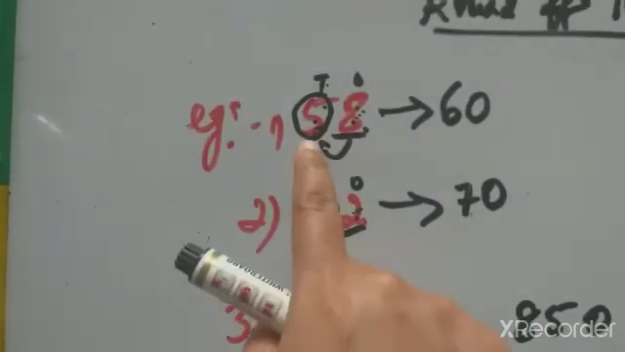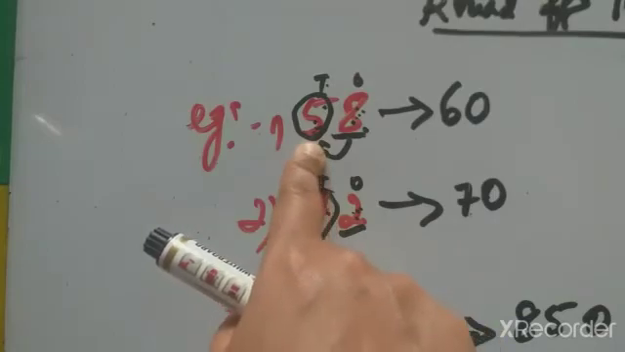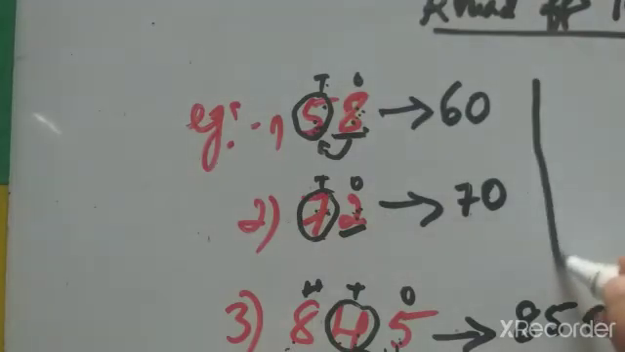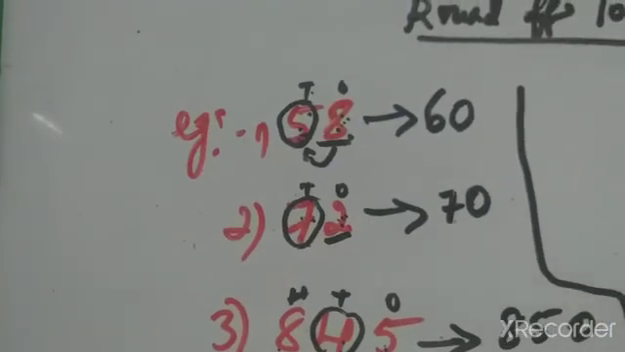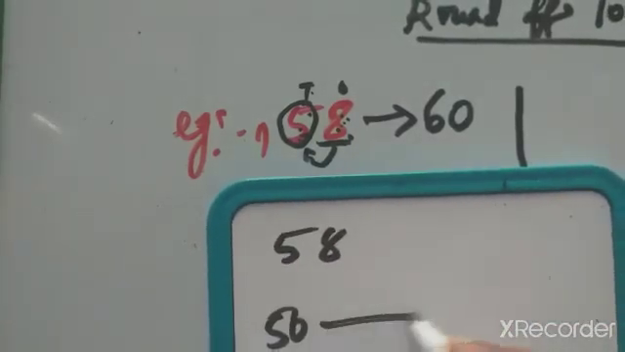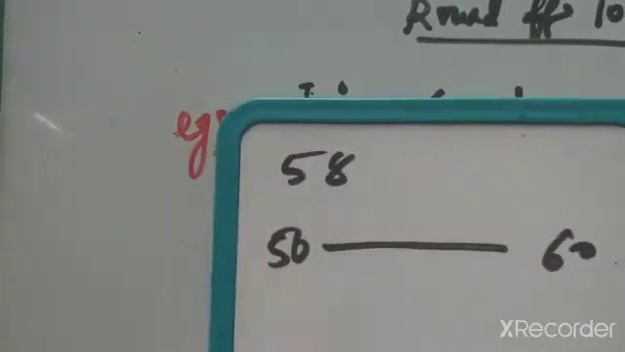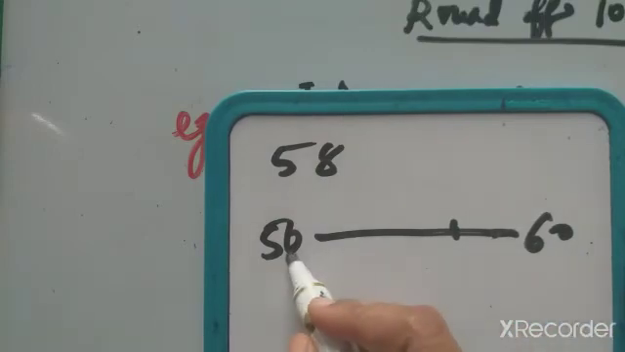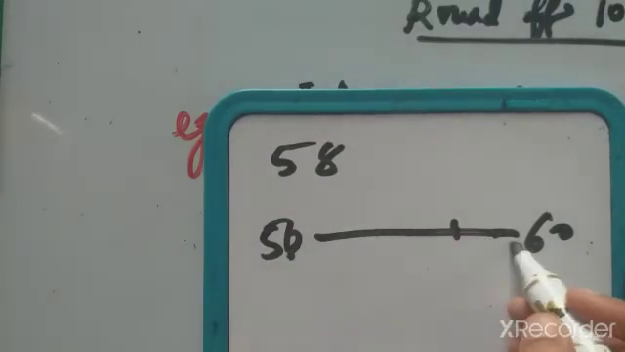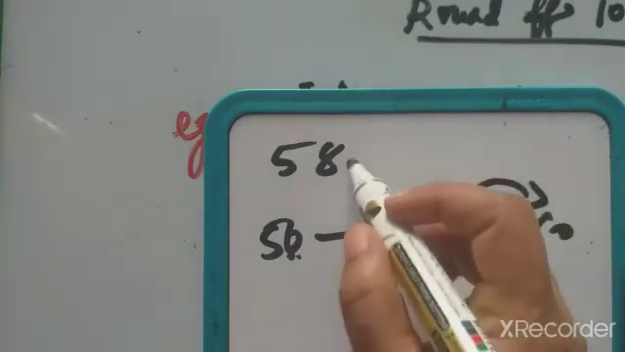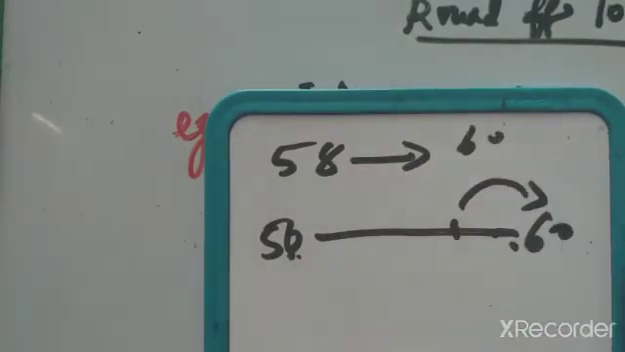Okay. It means 58 is nearer to 50 or 60. One more method I will explain. Where will 58 come? Near 60. So 58 is nearer to 60 than 50. So here we can move to here. Instead of writing 58 we can write 60.